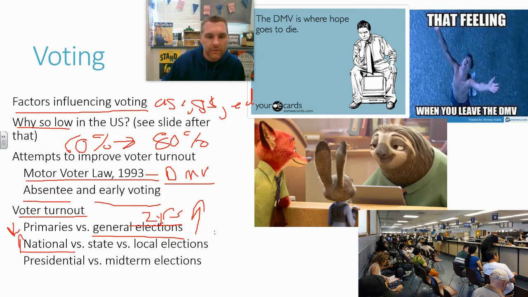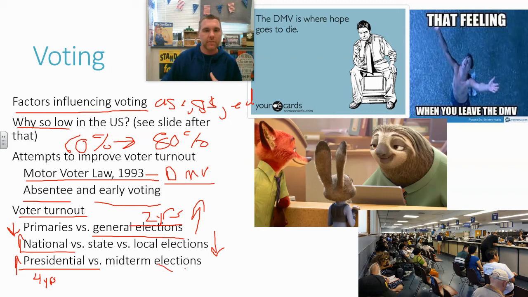State and local elections usually don't even break 30%. People just don't turn out as much. And again, this is really kind of a shame because the state government has much more ability to impact your daily life than the national government does. But it doesn't get the media, it doesn't get the spotlight that a national election does. And then lastly, there's a lot more turnout for a presidential election that happens every 4 years, right? As opposed to a midterm election.